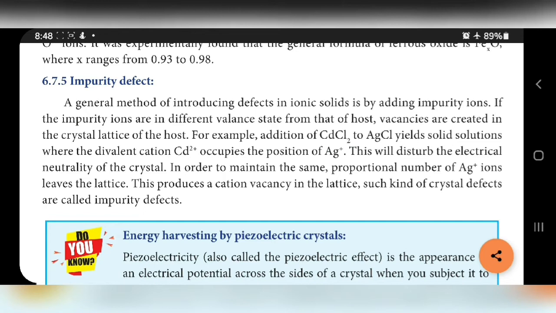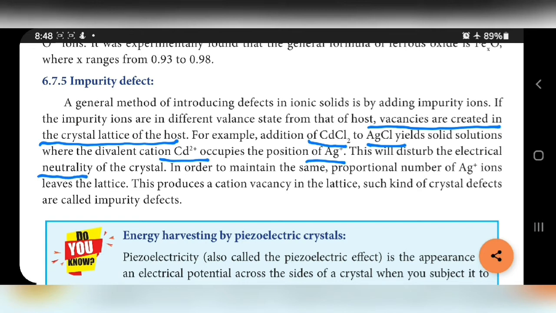Vacancies are created in the crystal lattice of the host. So addition of the impurity cadmium chloride to silver chloride yields a solid solution where divalent cation Cd2+ occupies the position of Ag+. If it occupies the position of Ag+, positive charge is increased, so it will disturb the electrical neutrality because positive charge is more.